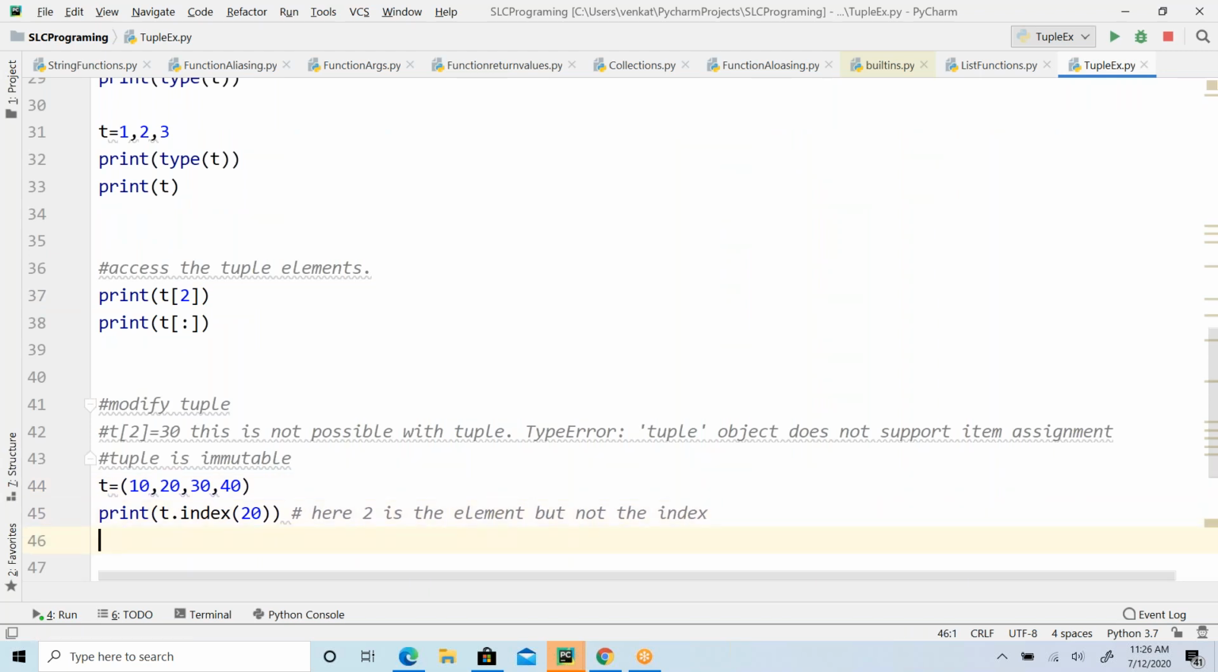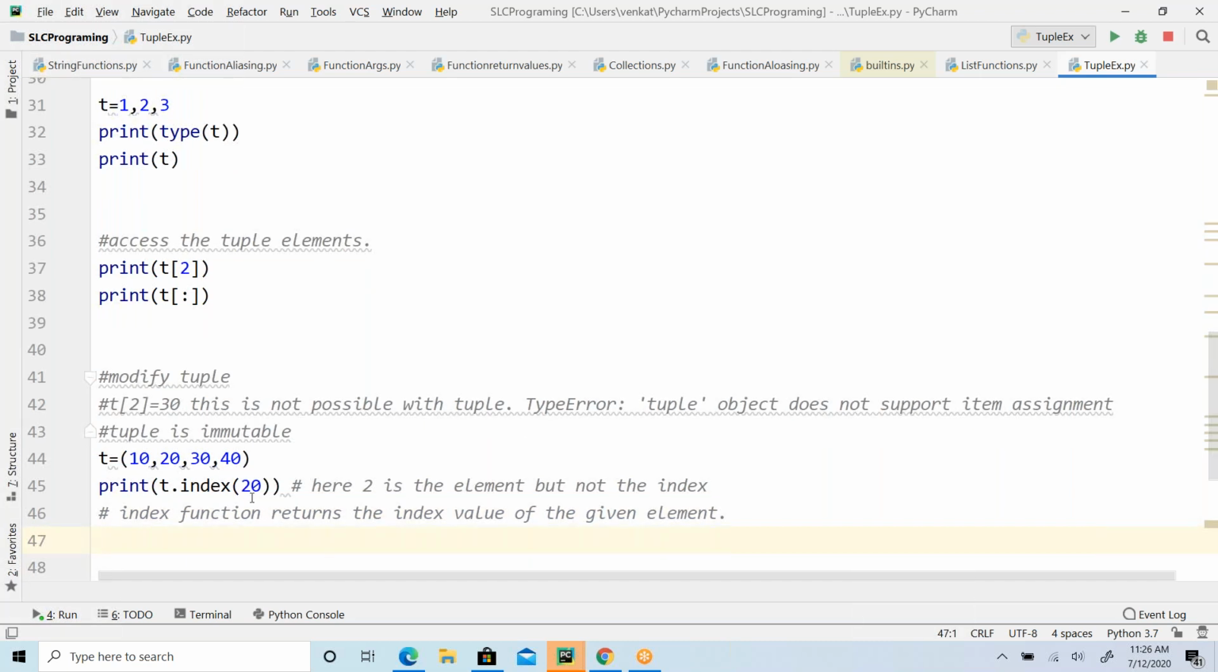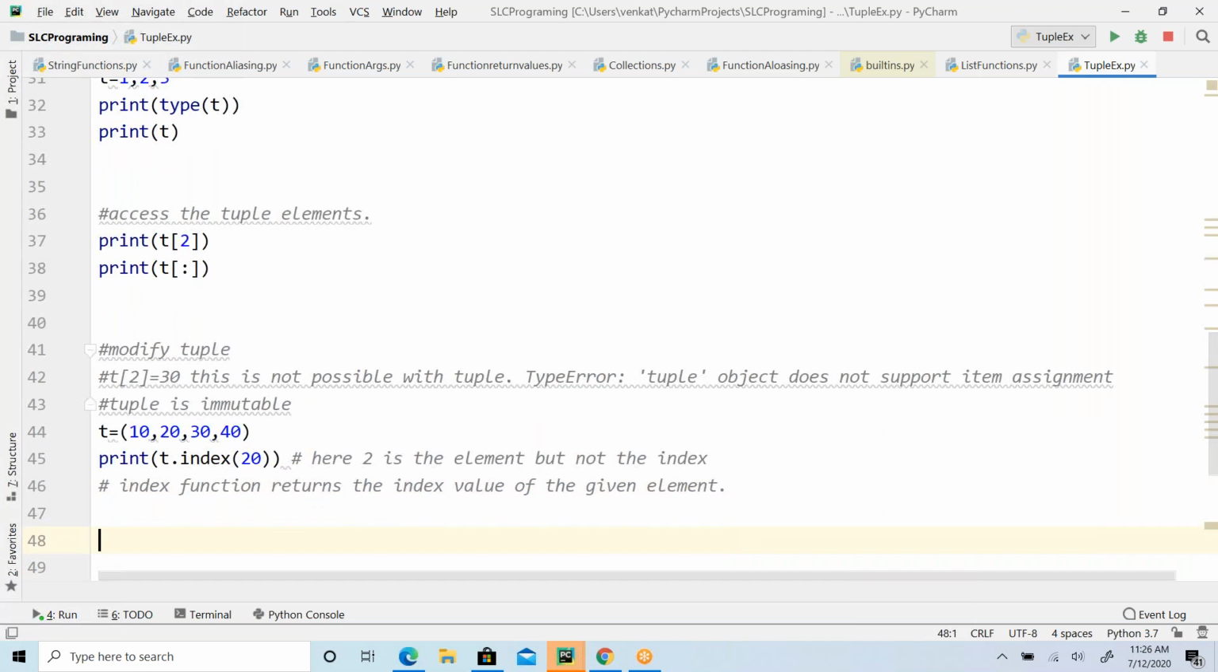So the index function returns the index value of the given object, of the given element. If you consider this 20, this is not the index, this is the element. So it looks for this element in the given tuple object. If it is present, it is going to return the index value of that. Otherwise, it gives a value error, saying that the value is not present in the tuple. Right? Hope you understand, guys.